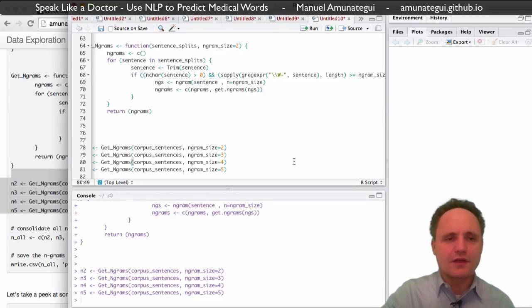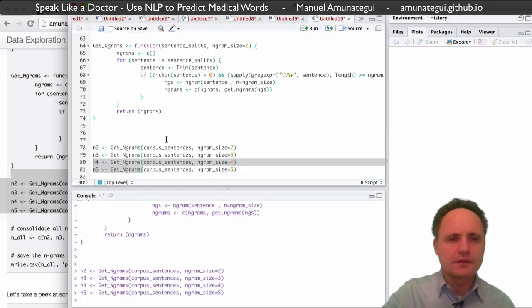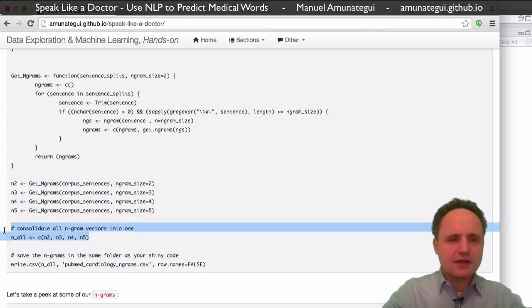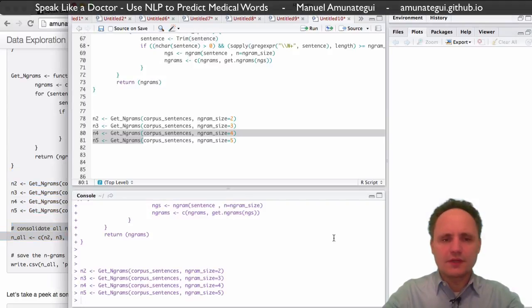Okay, so they're all done. We've gone through all of them, the 2, 3, 4, 5 engrams. And now what we're going to do is stack all of those together into one big list.